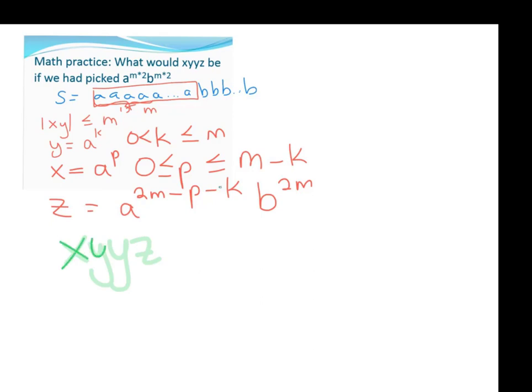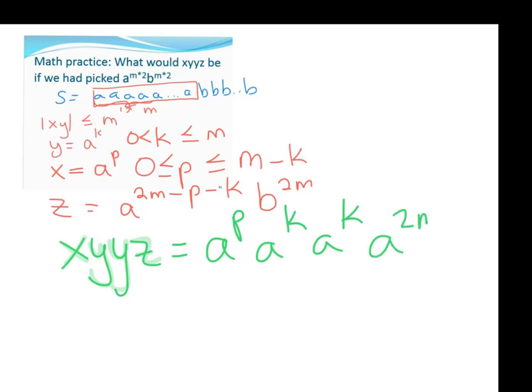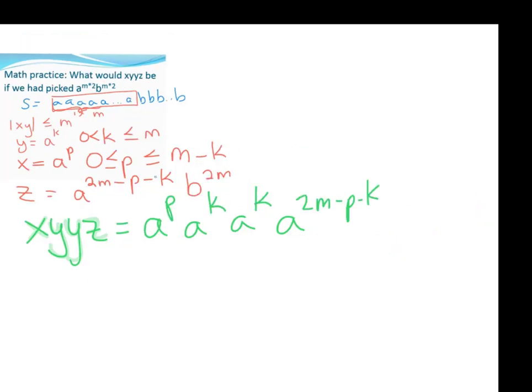So what is x, y, y, z equal? Well, x is a to the p, and y is a to the k, and then another y is another a to the k, and then our z is a to the 2m minus p minus k, followed by b to the 2m, and let's do the math.